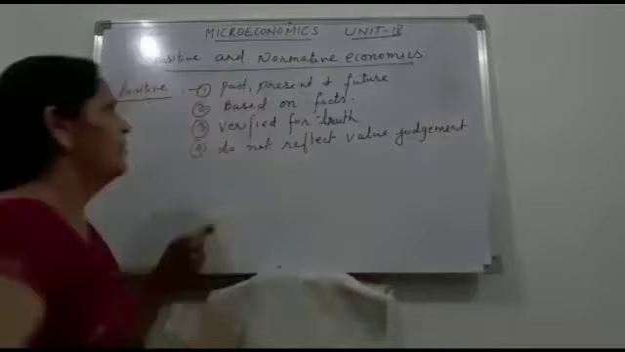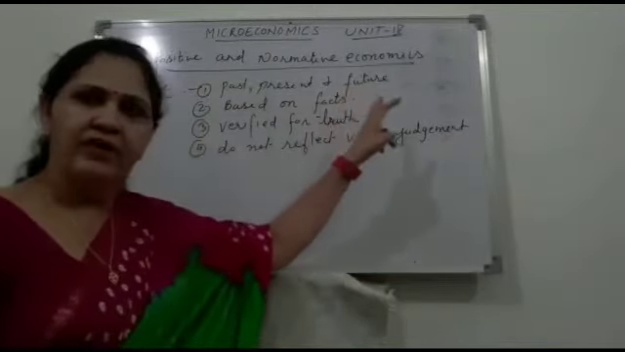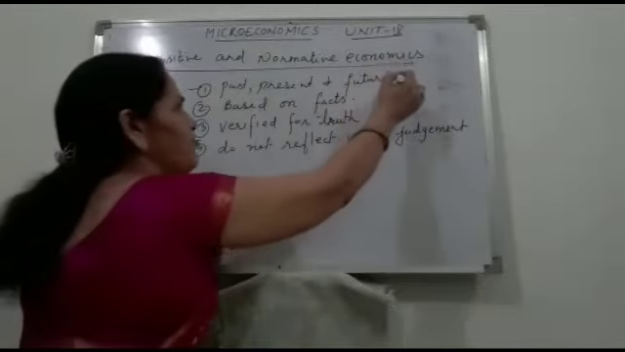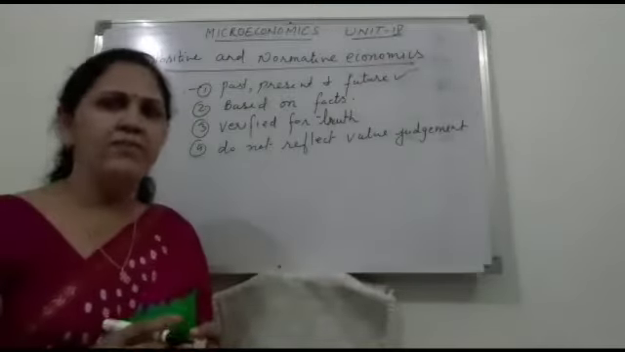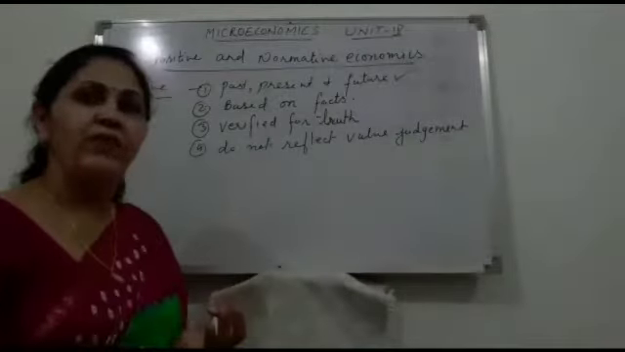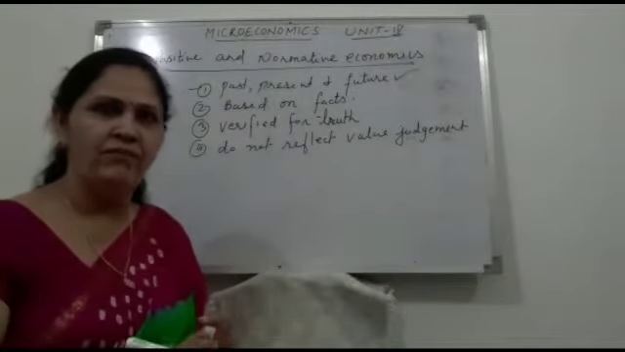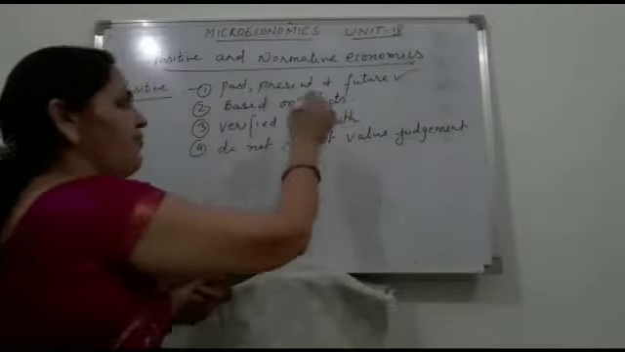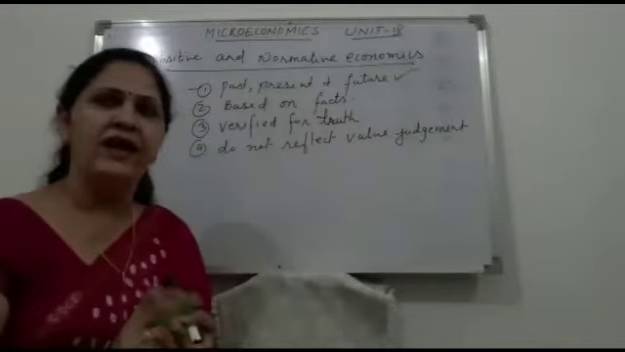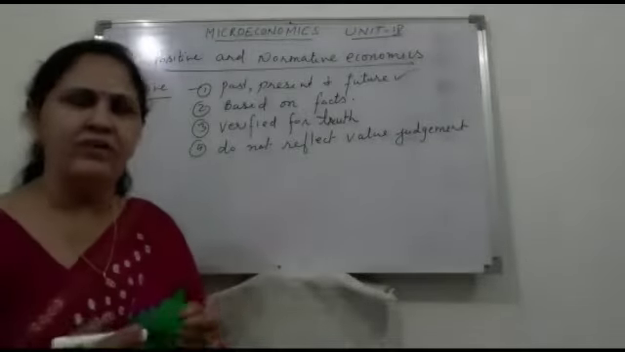I am repeating them. Try to understand them again. Positive economics or positive norms relate to the past, present and future. Secondly, these statements are based on facts. Factual information is taken into account. Thirdly, they are verified for truth, meaning guaranteed to be true. And the fourth one is they do not reflect any value judgment.